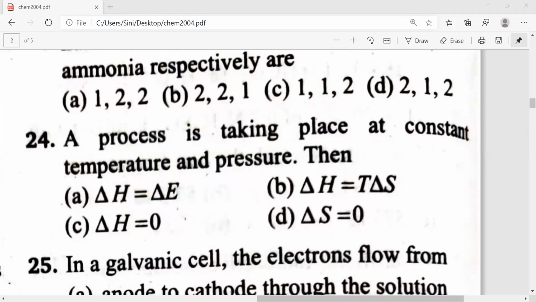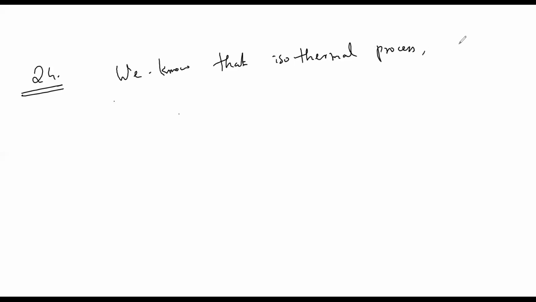So guys, 24th question. Very important question. Okay. So we know that for the isothermal process, thermal means temperature, delta T is equal to 0. Correct.